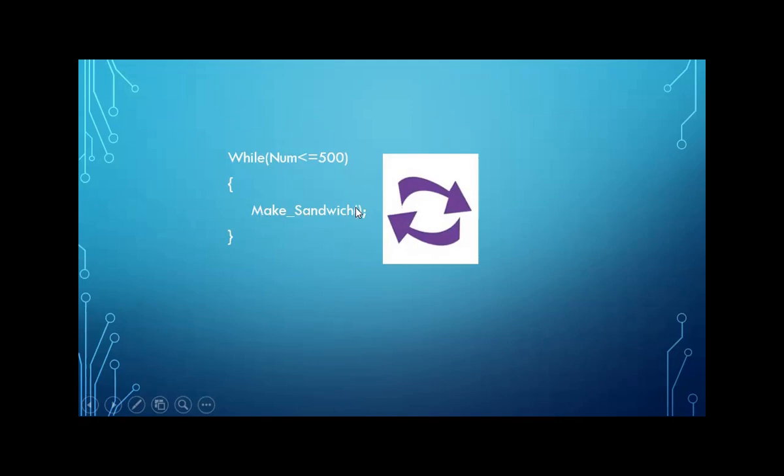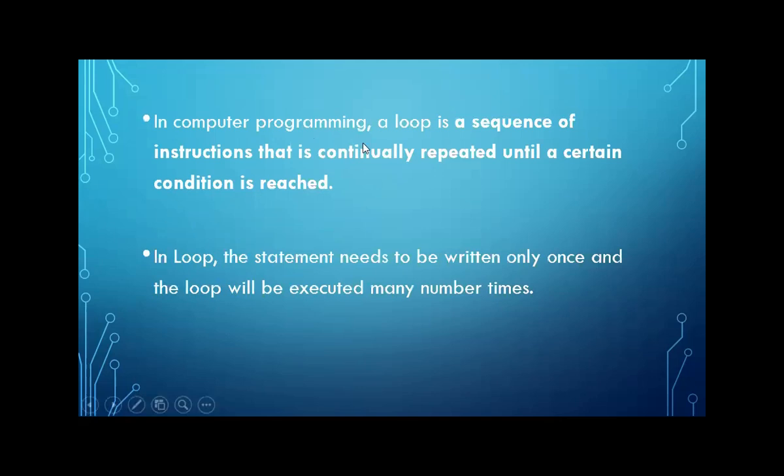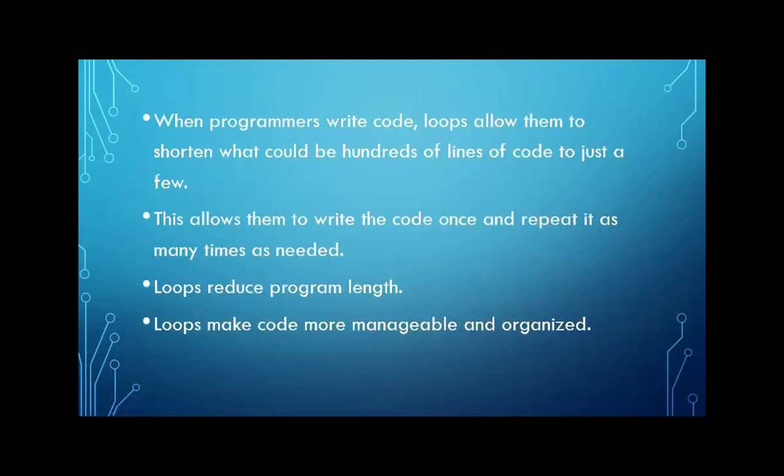Whatever steps we have to perform, if we put them in the body of the loop and set the counter accordingly, then depending on the test condition, those many times these same statements will be executed again and again. So in computer programming, a loop is a sequence of instructions that is continuously repeated until a certain condition is reached. In a loop, the statement needs to be written only once and the loop will be executed many times, as we saw in the previous example.